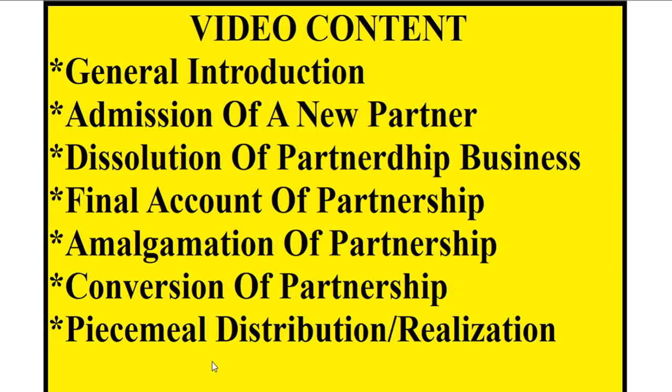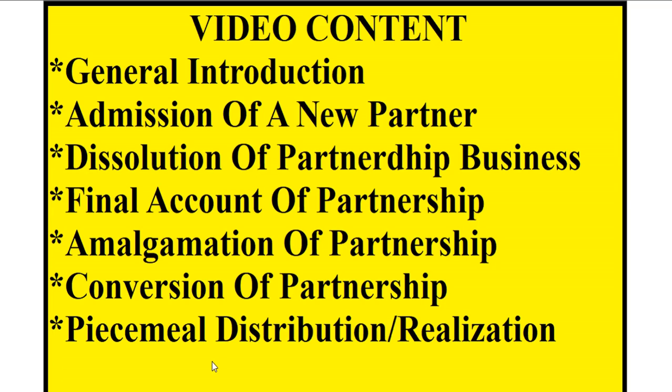We have the general introduction. We're going to introduce partnership in general form. Then we're going to talk about admission of a new partner. We shall talk about dissolution of a partnership business, when a partnership can no longer continue and they want to dissolve. Then we're going to talk about final account of partnership. That's the trading profit or loss for a partnership business, or how to prepare the relevant account involved. Then we talk about amalgamation of partnership.